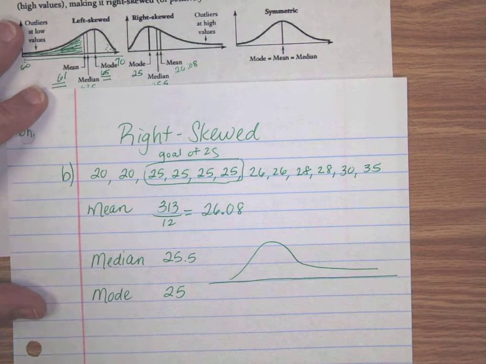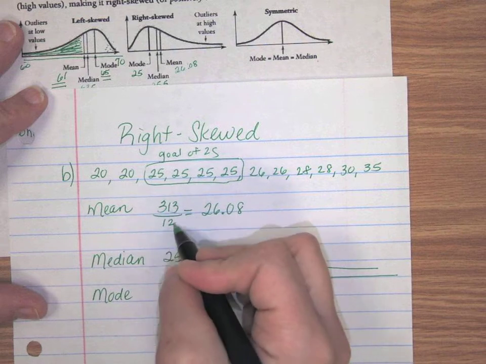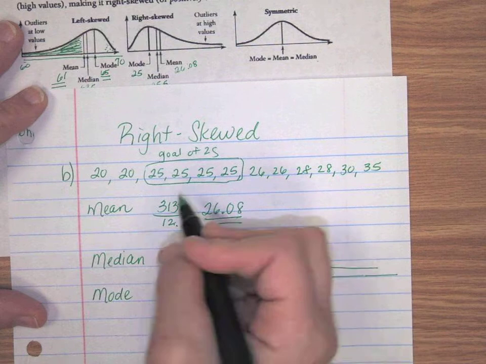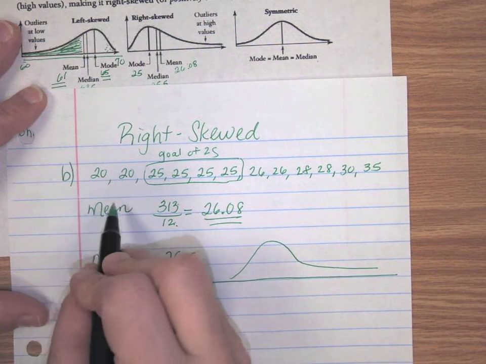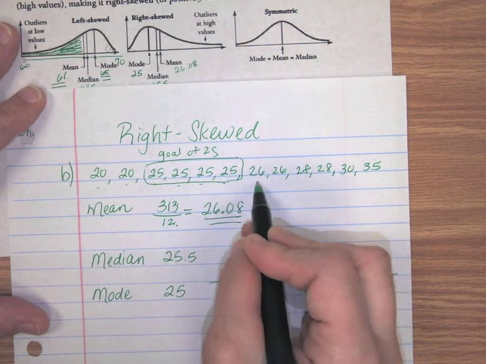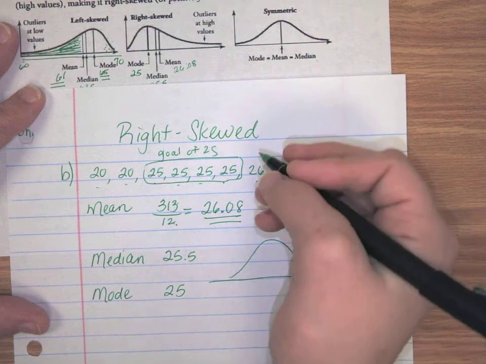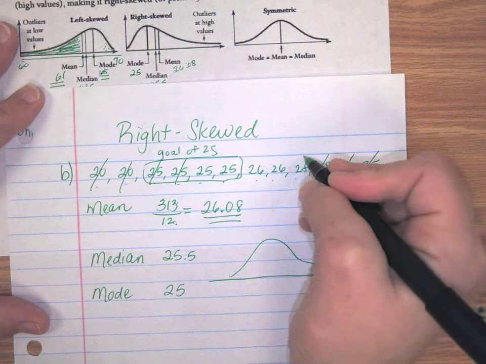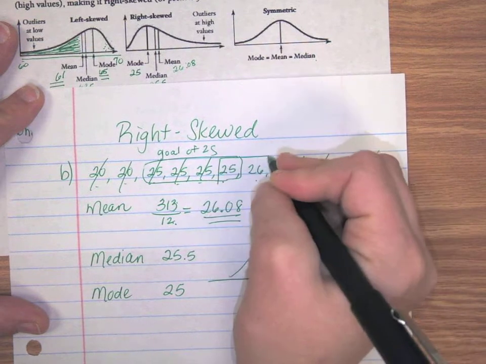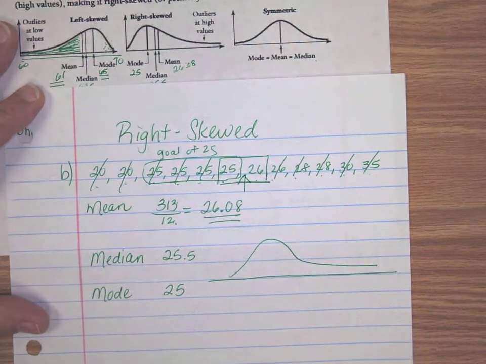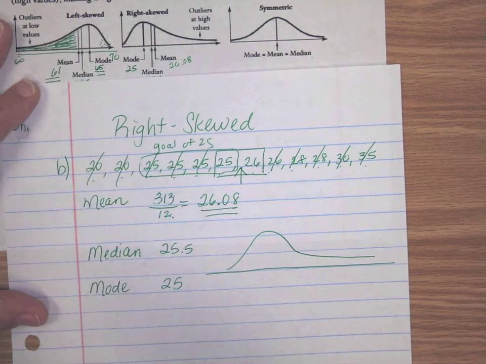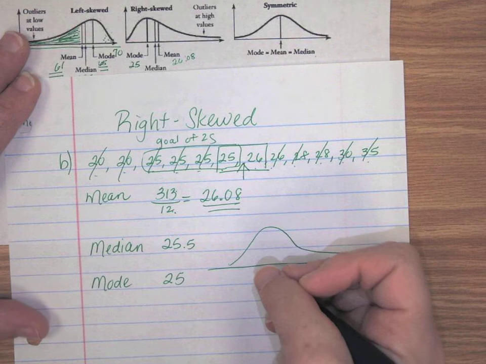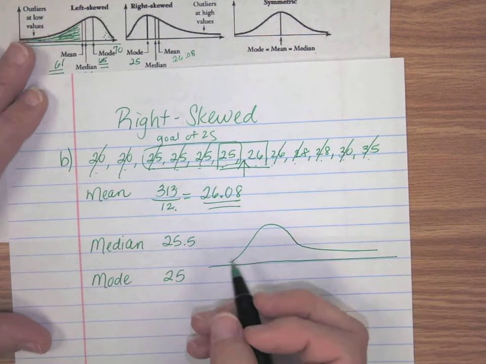And so this would probably be right skewed, because if you find the mean, you get 26.08. If you find the middle, whenever you go and you count to the middle of this data, there are 6, 7, 8, 9, 10, 11, 12 pieces of data here. So when you count front end, front end, front end, because that's an even number of numbers, the middle is going to actually be between right here. And so between 25 and 26, we have 25.5 for our median. And our mode was 25.